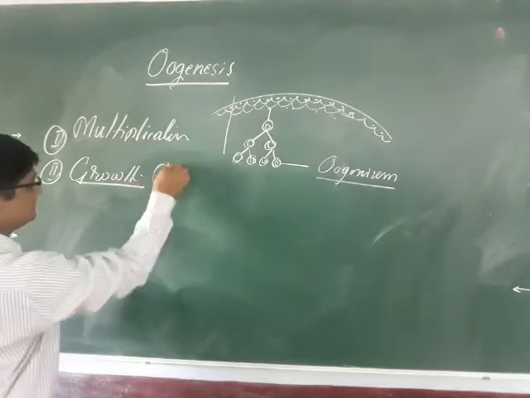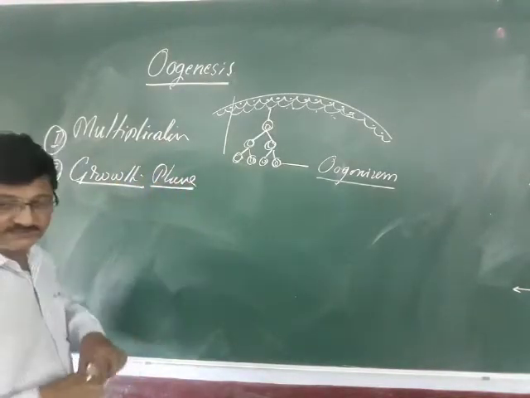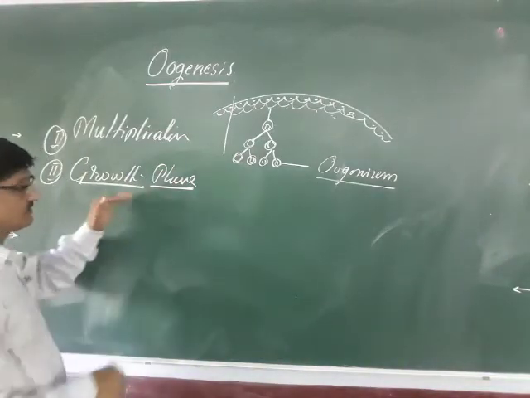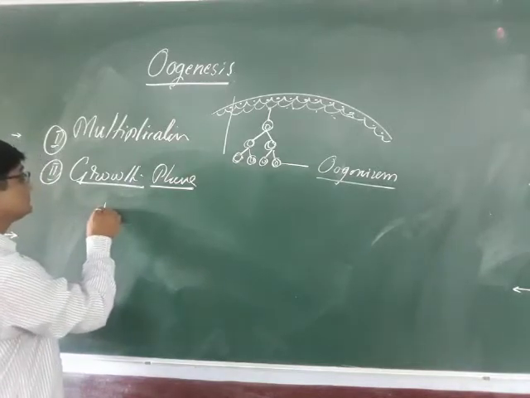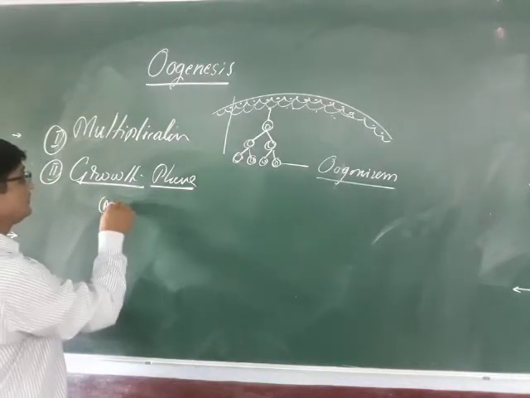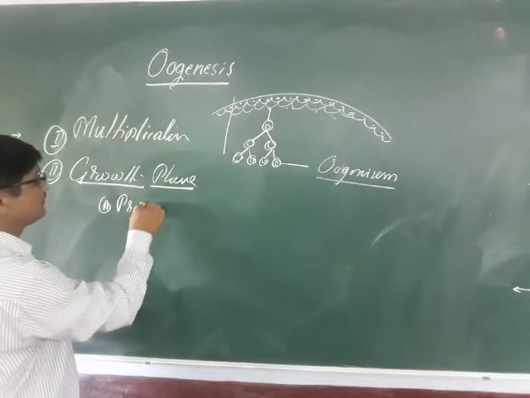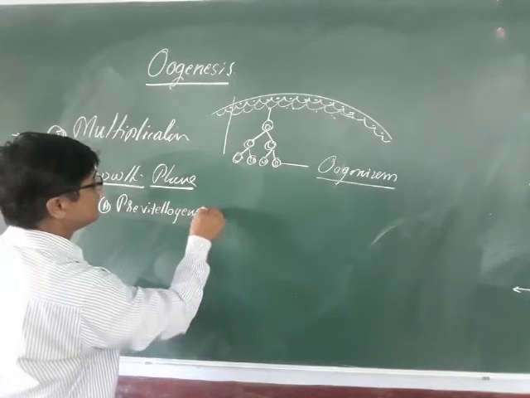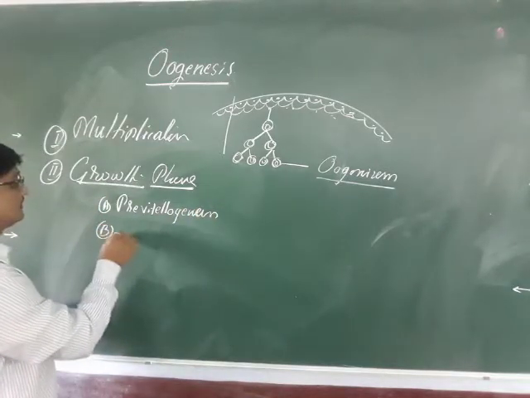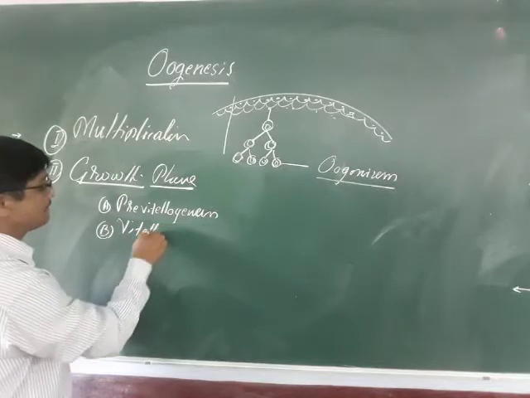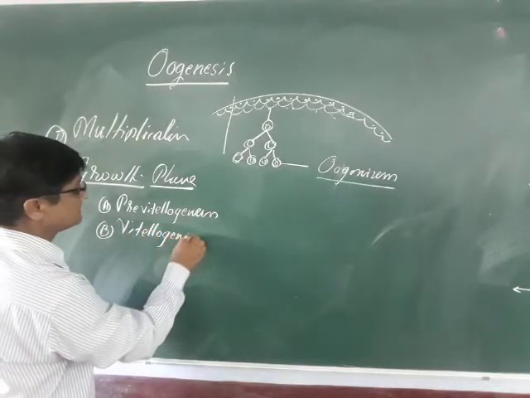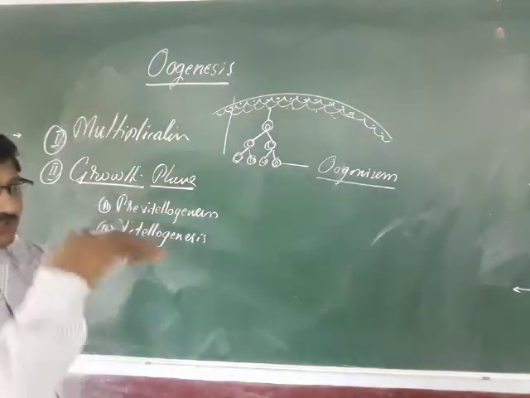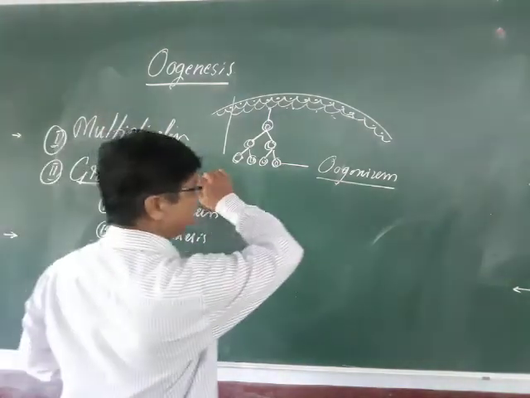Growth phase, and this growth phase is undergone by means of two ways, subdivided. The first is A, pre-vitellogenesis, and the second one is vitellogenesis. Then the multiplication phase: a large number of cells will be divided and ultimately stops to some extent,